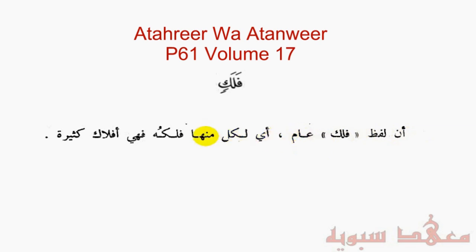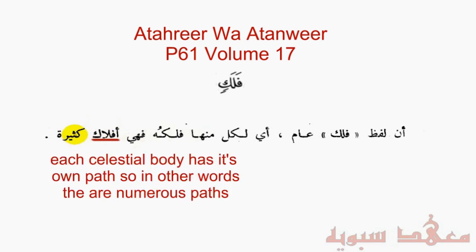أي لكل منها فلكه فهي أفلاك كثيرة. Aflak is the plural of falak. So circular motions. Kathira means numerous, plenty. So in other words, what it's saying is that when you make it indefinite, you're saying that there are many of these falak. So if, for example, it was al-falak, then this would indicate a specific falak, which would be incorrect. So then you'll be talking about one particular circular motion where all the bodies are running upon.